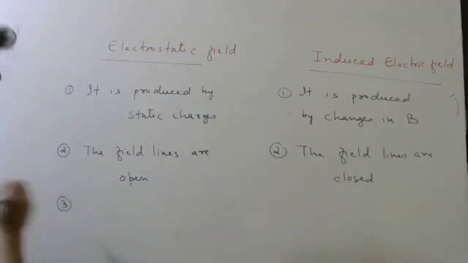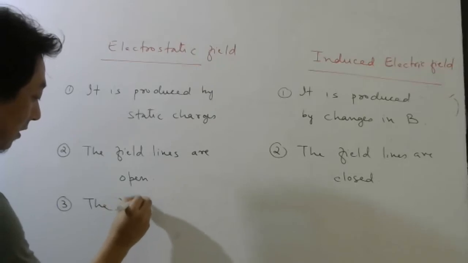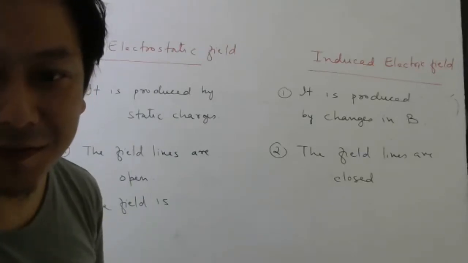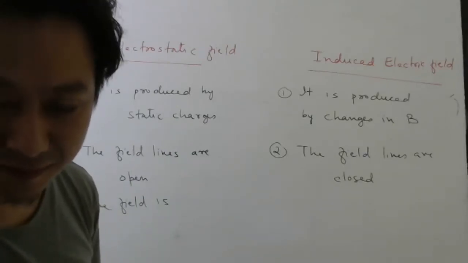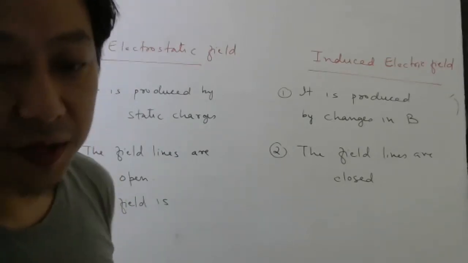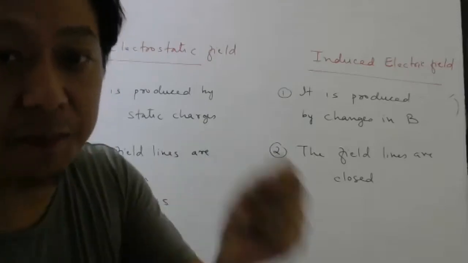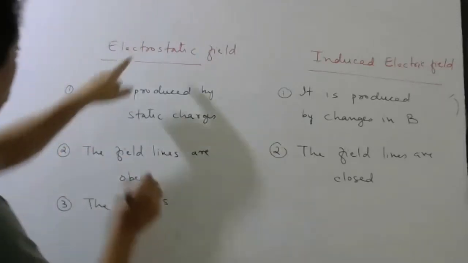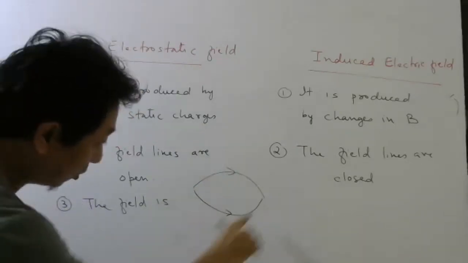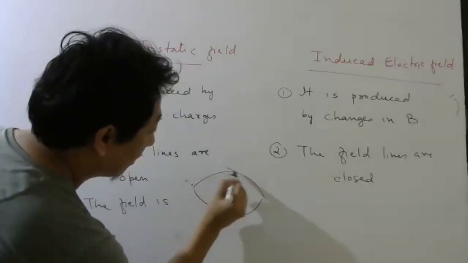In case of electrostatic field, you remember, is it conservative or non-conservative? Conservative. Let me remind, some of you may have forgotten, no problem. Conservative means the work done to take the body from one point back to the same point in a closed path should be zero. Now look here, electrostatic field lines are like this. It will not be a closed loop. So if you move a positive charge this way, it will do positive work.